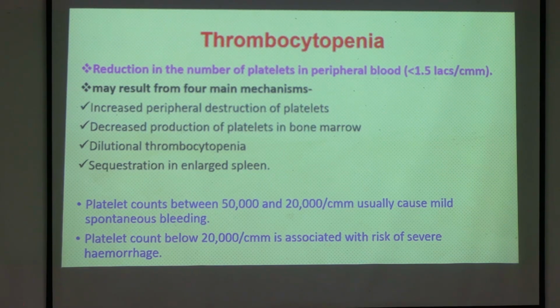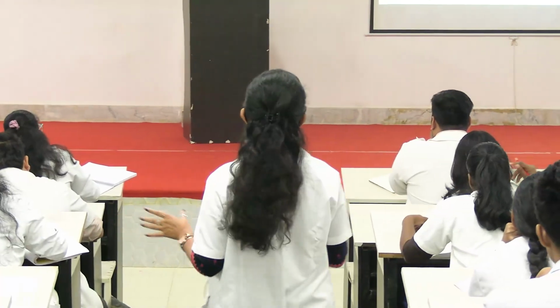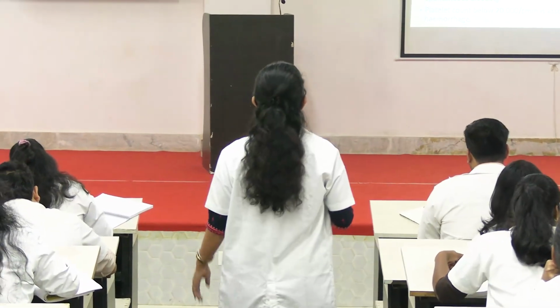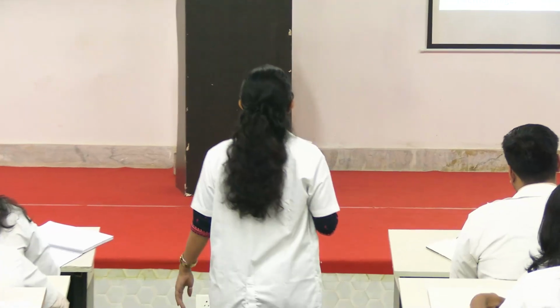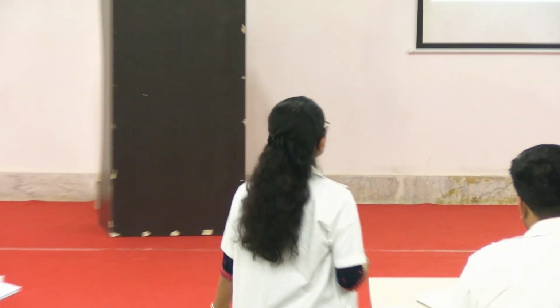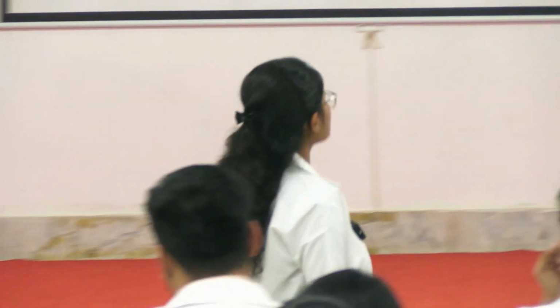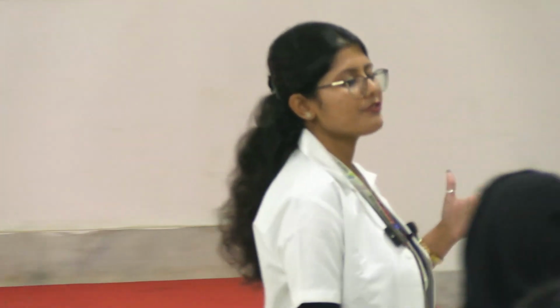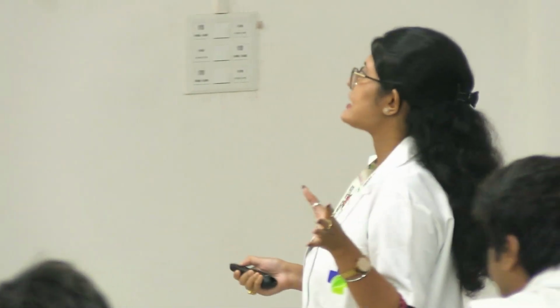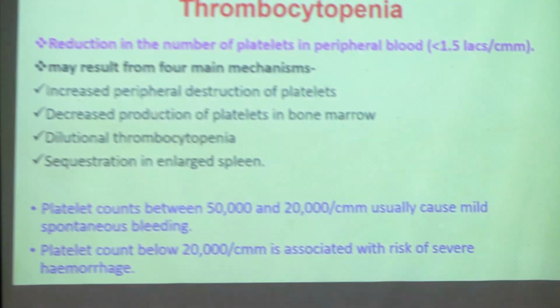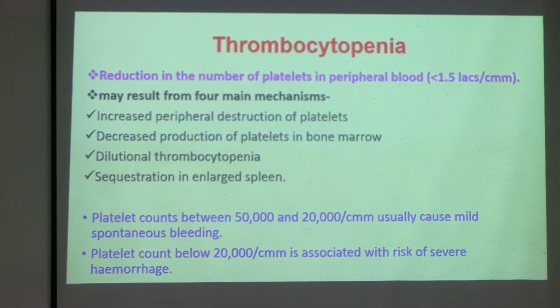What is dilutional thrombocytopenia? Whenever there is a massive transfusion of old stored blood in patients with bleeding disorders, that is known as dilutional thrombocytopenia. Next is sequestration in the enlarged spleen. So these are the four causes of thrombocytopenia. I'll explain in the subsequent slides how it is happening. Whenever the platelet count is 20,000 to 50,000, there will be mild spontaneous bleeding, without injury also. When the platelet count is below 20,000, there is a high risk of severe hemorrhage.